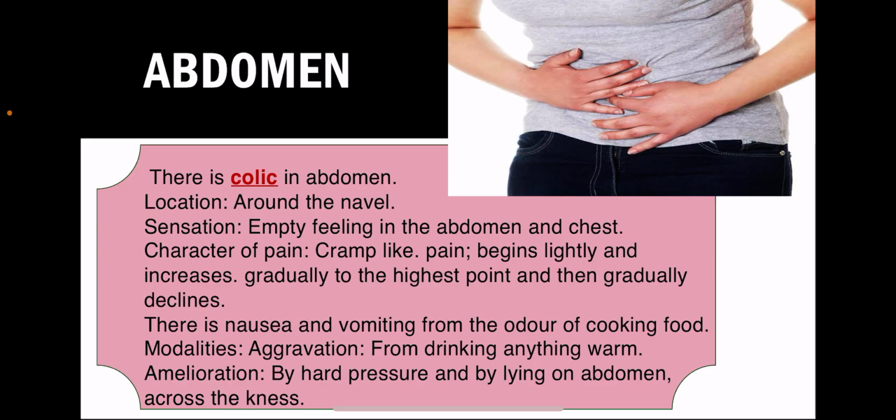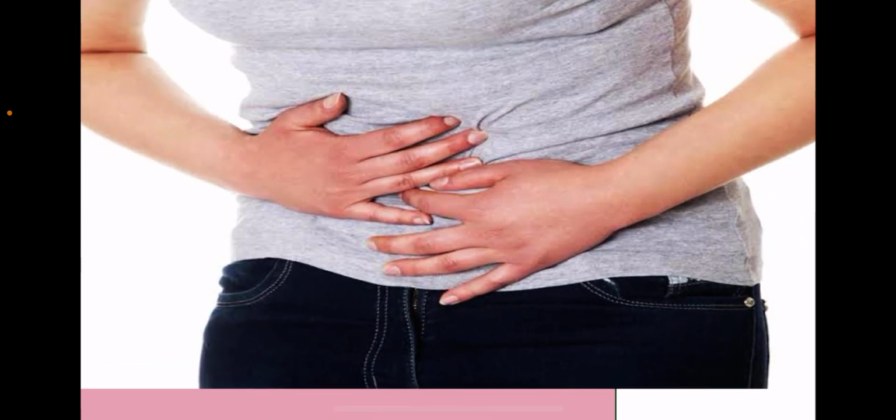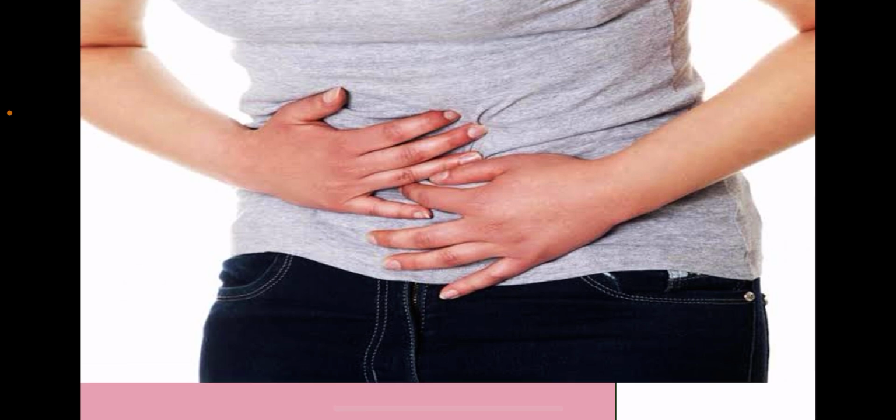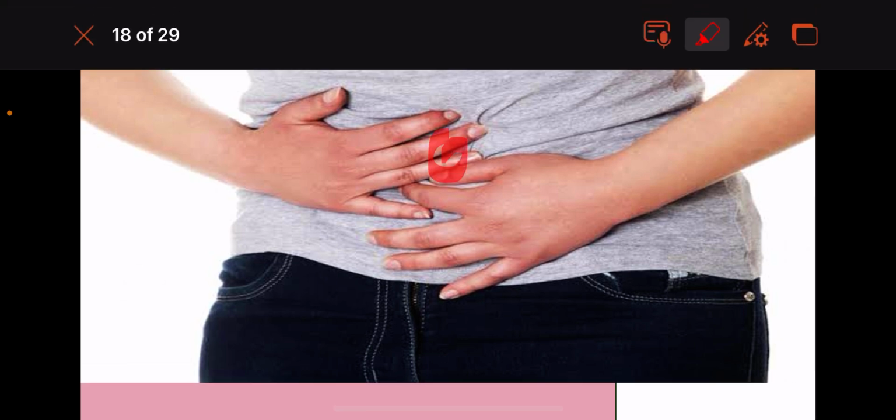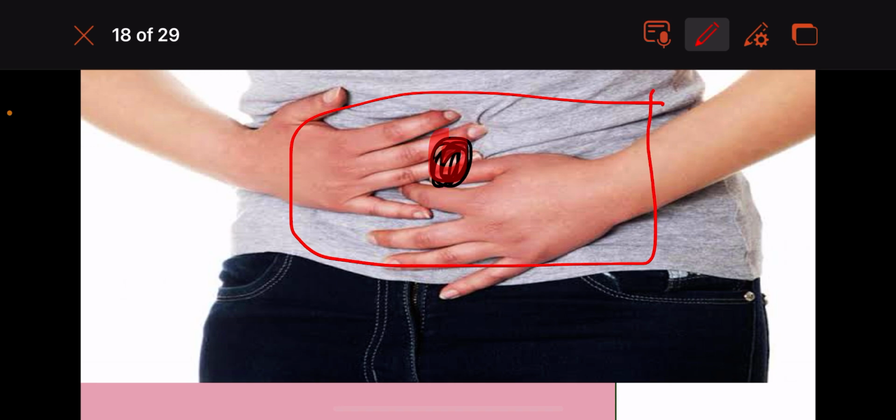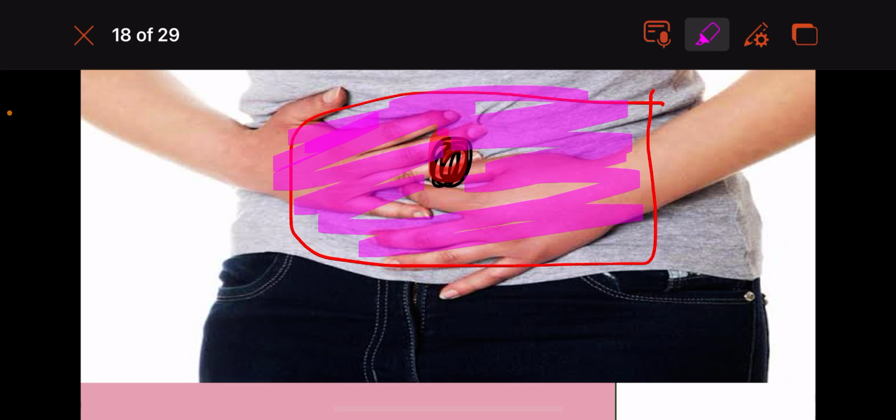Moving further to the abdominal complaints, there is colic in the abdomen. So we see the patient has colic in the abdomen, especially around the navel. You can see the colic around the abdomen. The colic is present around the navel of the abdomen.